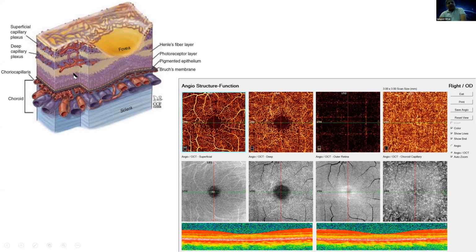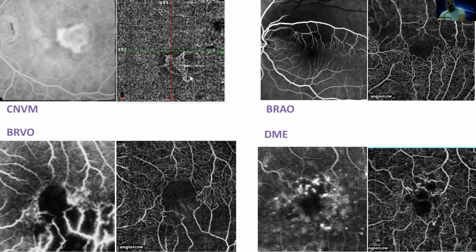So you see, this is CNVM, on FFA, and this is on OCT. You can clearly delineate the CNVM. This is a patient of branch retinal artery occlusion. Again, you can make all these structures visible on OCT angiography also, and this is totally non-invasive.